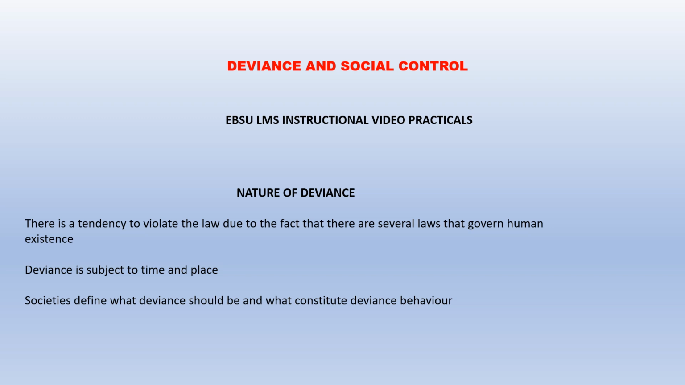For us to understand deviance more, we need to be aware that societies actually define what should constitute deviance. There is nothing that is generally deviant, but societies determine or define what would be considered as deviance for them. So that implies that every society has what is deviant for them, which may be different from what is obtainable in other societies.